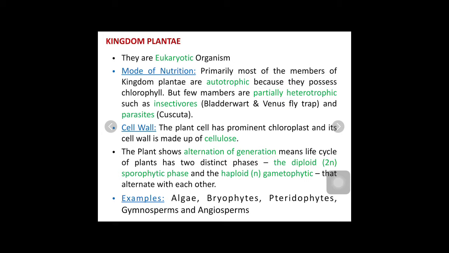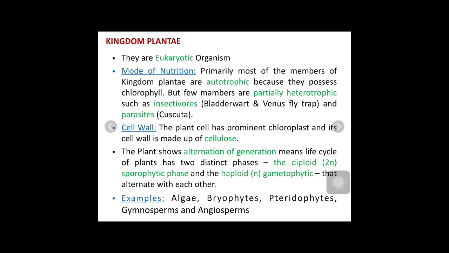When we go about the reproduction, the plants show alternation of generation. Alternation of generation means in the life cycle of a plant, there are two distinct phases. The first one is called the sporophytic phase. The second one is called the gametophytic phase. And these sporophytic and gametophytic phases occur alternatively.